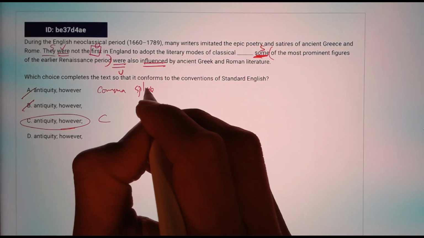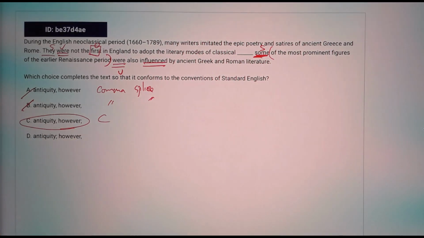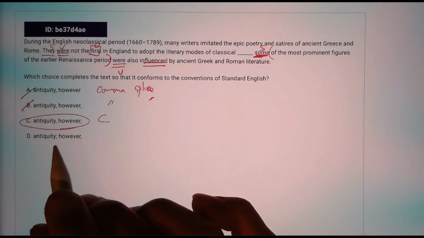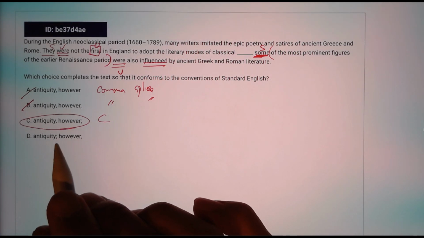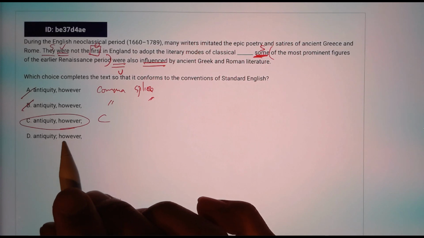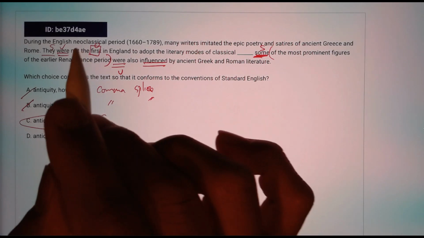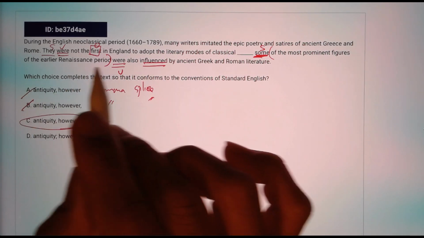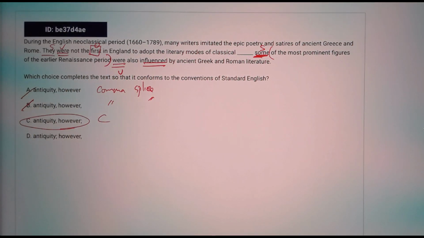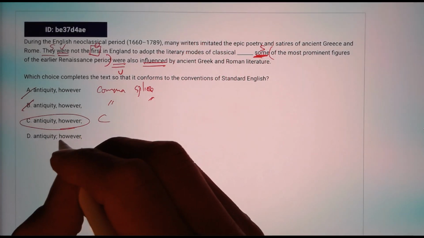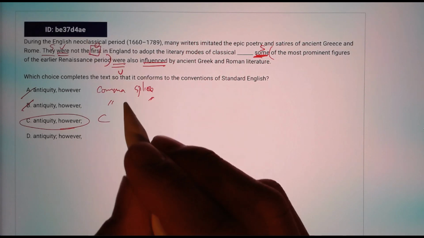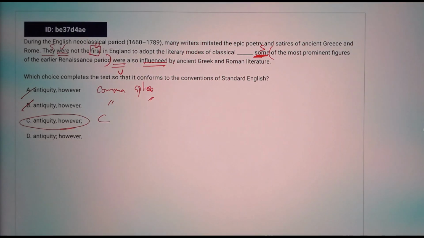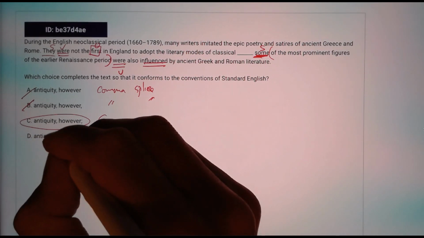Choice D has a semicolon, but it's going to change the meaning, and it's the wrong place to put the semicolon, because the first part of the second sentence and the second part actually corroborate. It confirms. But if you say however, it shows they're contrasting, and that's not the true case here.